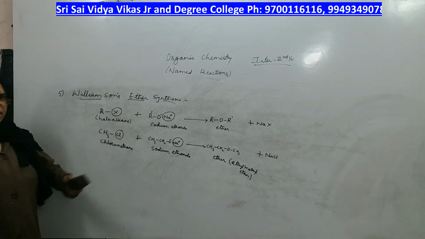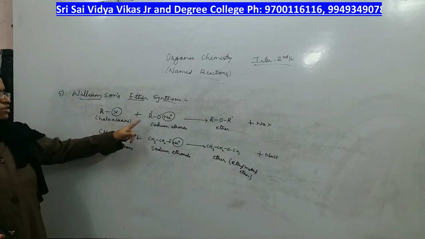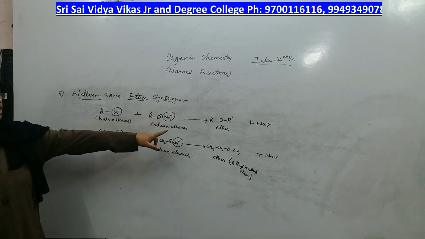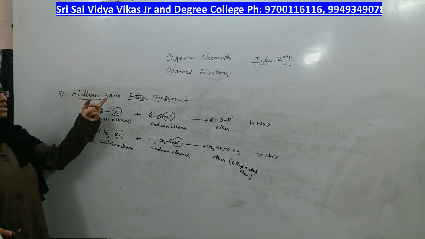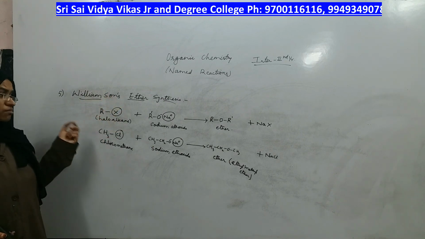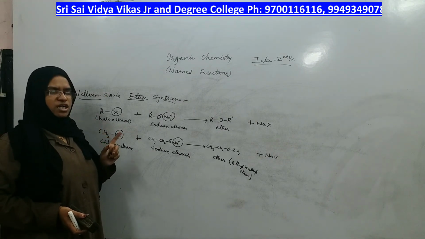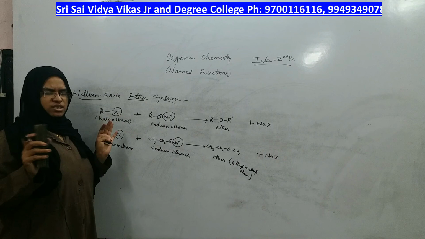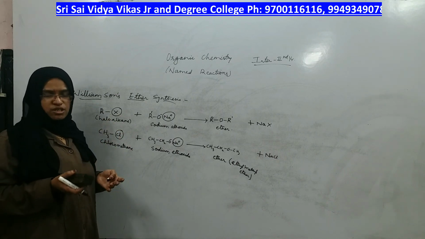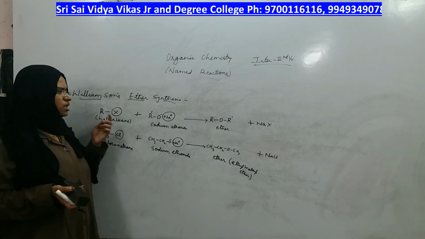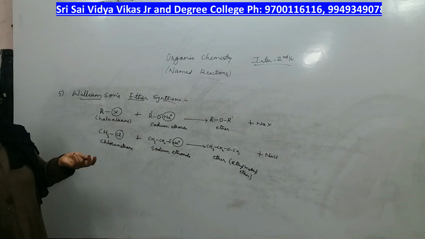I can take many examples, but what you should remember is, when haloalkane reacts with sodium alkoxide, you get ether plus NaX. That is which reaction? Williamson's ether synthesis. It's very simple, but you have to practice this reaction many times. Then only you will not get confused between all those reactions. Otherwise, if you don't practice, you will mix all of them and make a new reaction which would be completely wrong. Okay. Now, in the next class, the remaining named reactions we will see. Okay. Thank you.